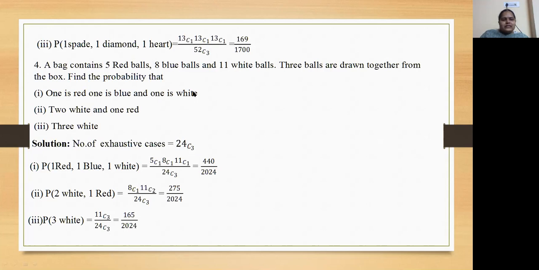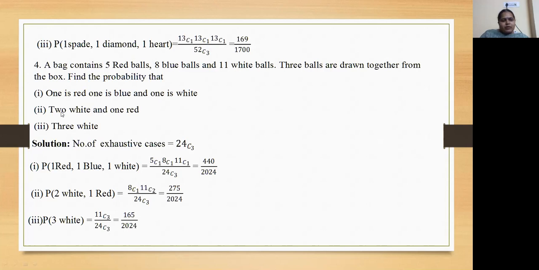Now coming to each case. Probability of 1 red, 1 blue, 1 white. Red, 5 are there; from that we have to take only 1, so 5C1, into blue, 8 are there, so 8C1, into 11 white are there, 11C1, by 24C3. Calculating it we get this answer.